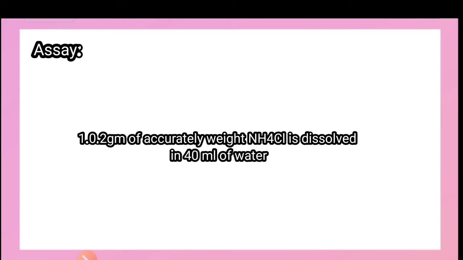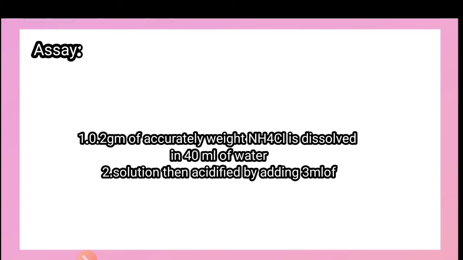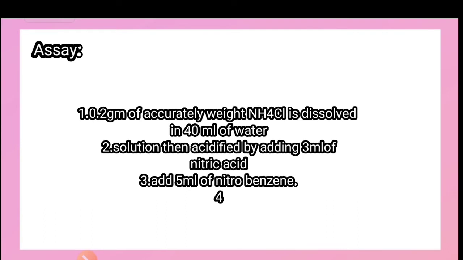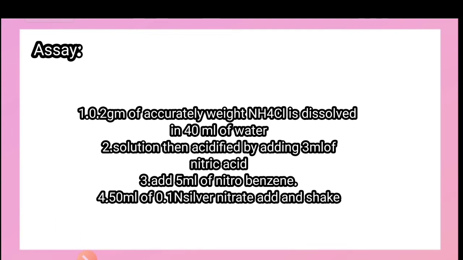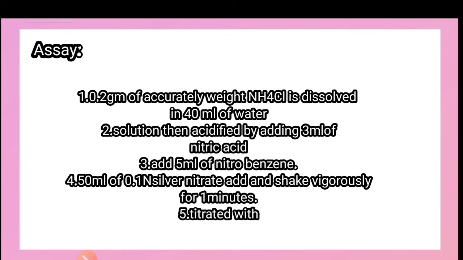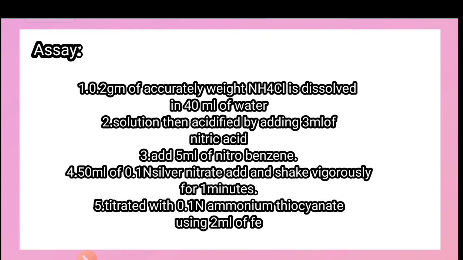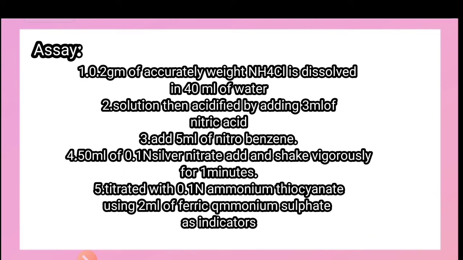Next we discuss the assay of ammonium chloride. Assay means simply the analysis of the composition and quality of the product. In the first step of the assay, 0.2 gram of accurately weighed ammonium chloride is dissolved in 40 ml of water, and in the next step the solution is acidified by using 3 ml of nitric acid, and in the third step 5 ml of nitrobenzene is added. Next, 50 ml of 0.1 N silver nitrate is added, and shaken vigorously for 1 minute.